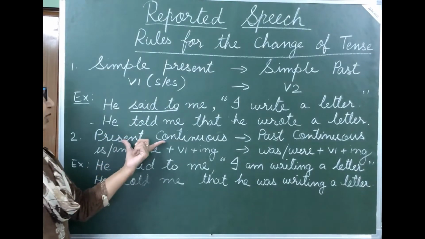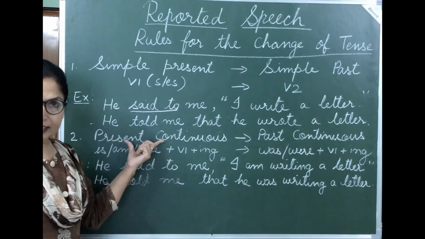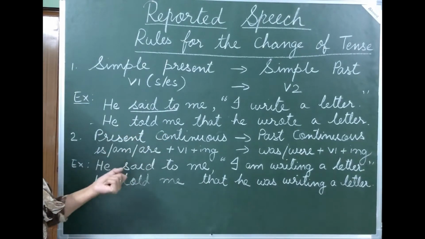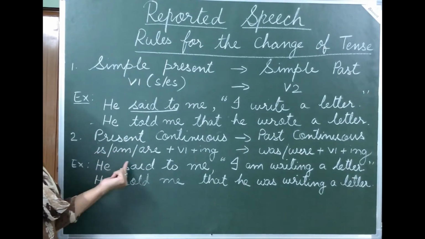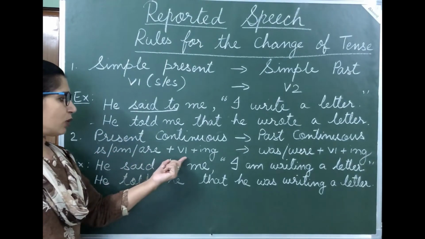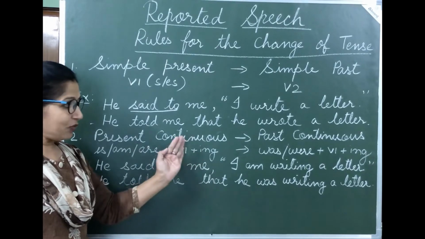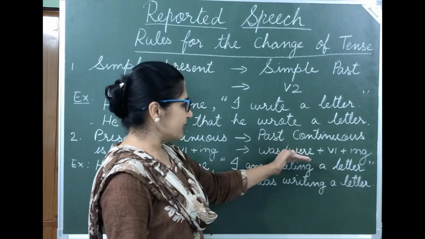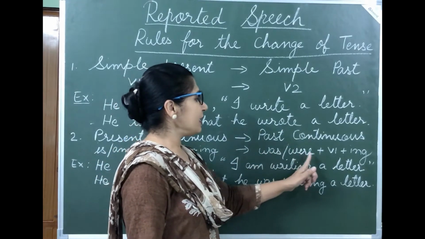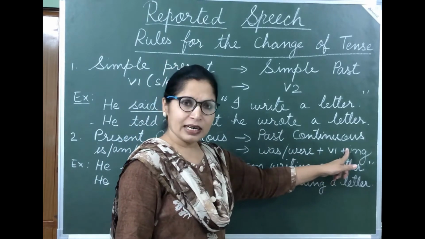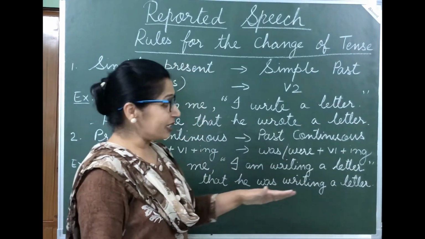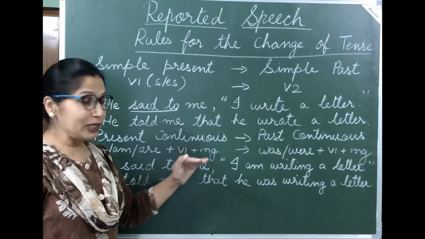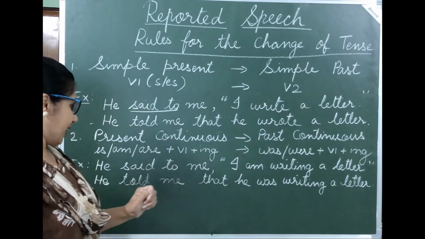Now present continuous, we have already done tenses. In tenses you have studied that the rule for present continuous is am or are plus first form of verb plus ing. And we have to convert this into past continuous. And the rule for past continuous is was or were plus first form of verb plus ing. So students, here we are not only revising reported speech, you are able to revise your tenses as well.